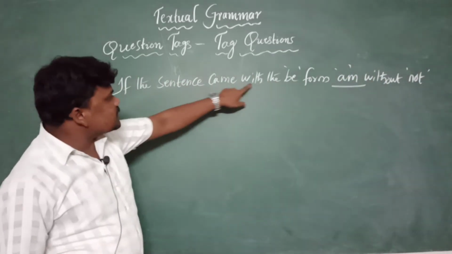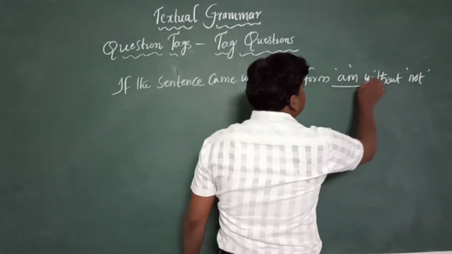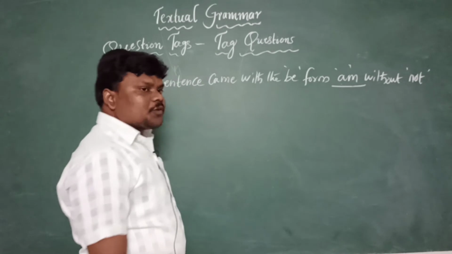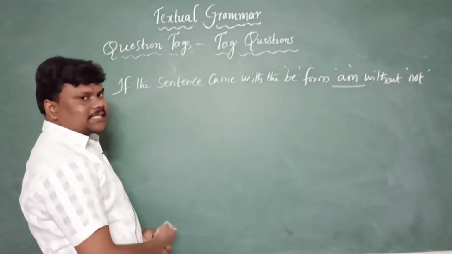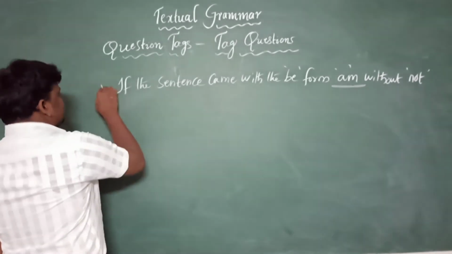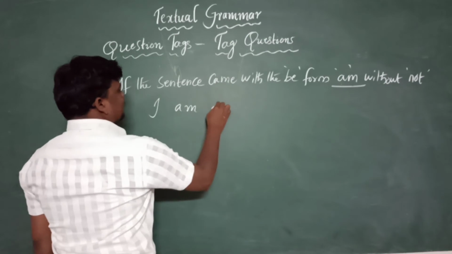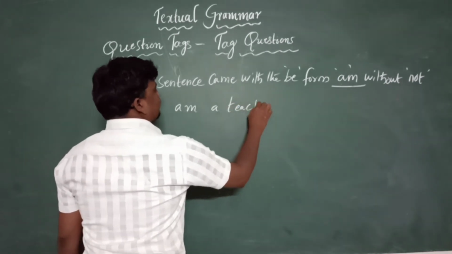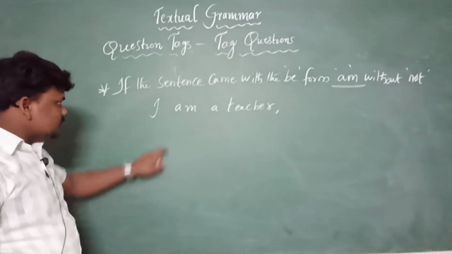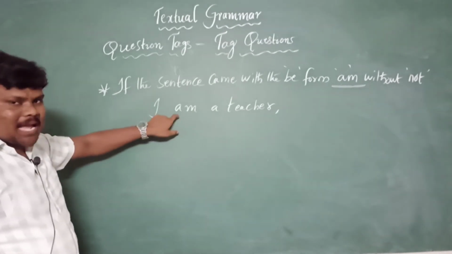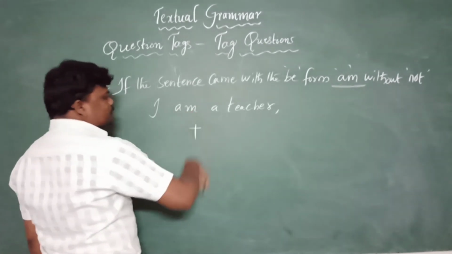If the sentence comes with the be form, that is 'am' especially, without 'not', we need to write it with a negative question tag, that is 'aren't'. For example, I am a teacher. I am a teacher, right? See here, 'am' came, and 'am' is a be form. 'Am' came without any 'not', which means the sentence is positive.